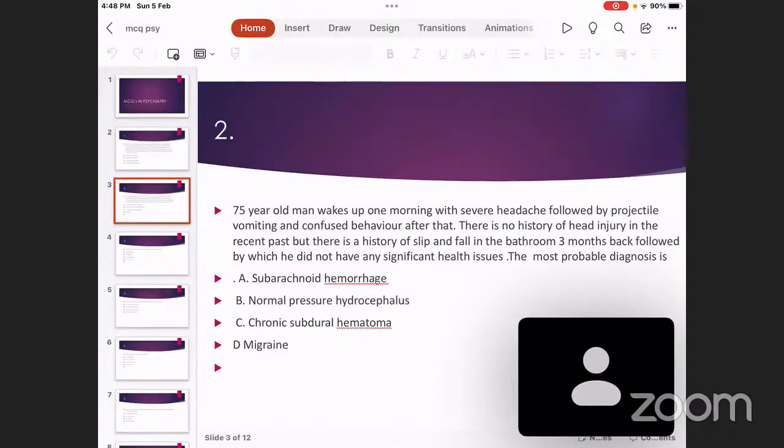It is good to remember the name of some of these drugs, because a question can come: which one of the following medicines is not given as a prophylactic drug for migraine? Which one of the following drugs is not used as an interval drug for migraine? That question can come. Usual drugs which are used include tricyclic antidepressants like imipramine, amitriptyline, nortriptyline, etc.